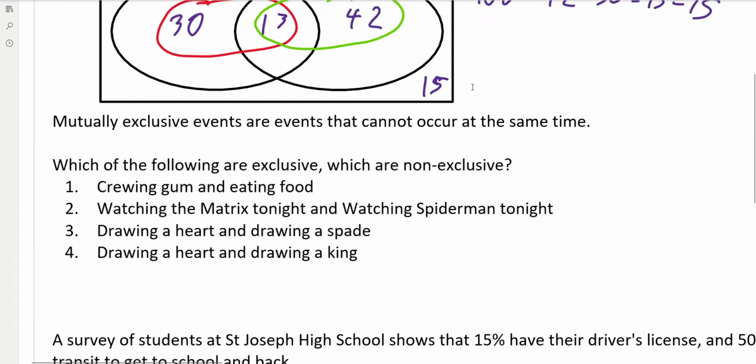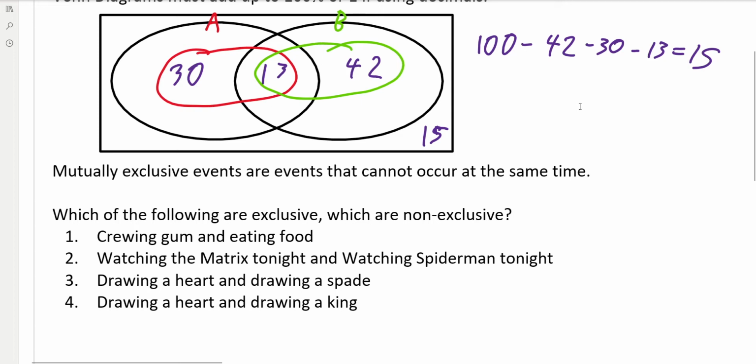Okay, so let's take a look here. Mutually exclusive events are events that cannot occur at the same time. Which of the following are exclusive, which are non-exclusive? Maybe just pause the video and try it out right now based off that definition. Exclusive events are ones that cannot occur at the same time.